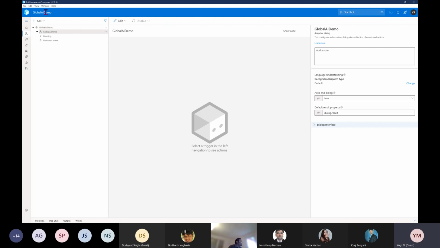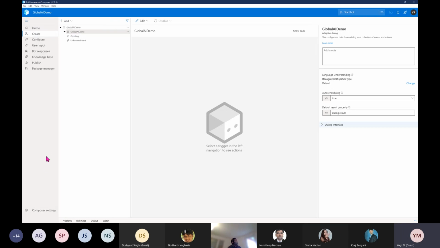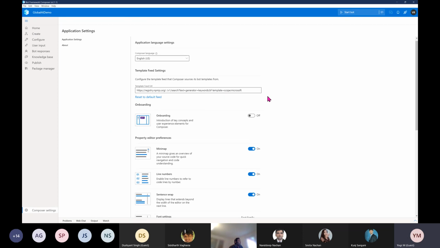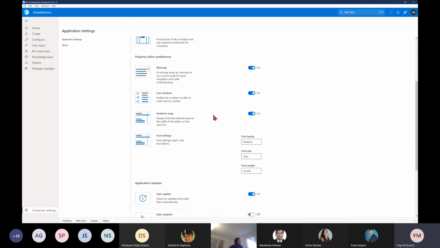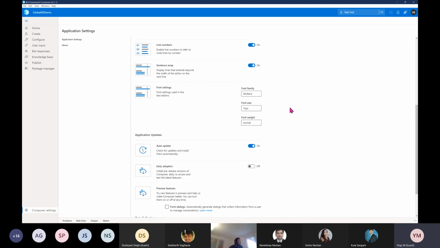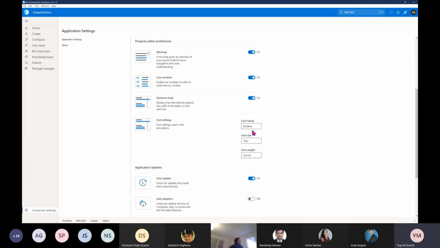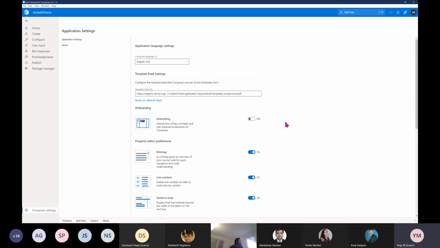This is my Composer. I have already created a project called Global AI Demo. I will explain one by one what Composer is and what each functionality is. The first thing is you can see the Composer settings. These are Composer-related settings, not the project settings. If you want to enable a font, change the font type, or join the preview of Composer, all the options are available here. I'm not going into detail about these settings. I'll skip it and go to the main application home.